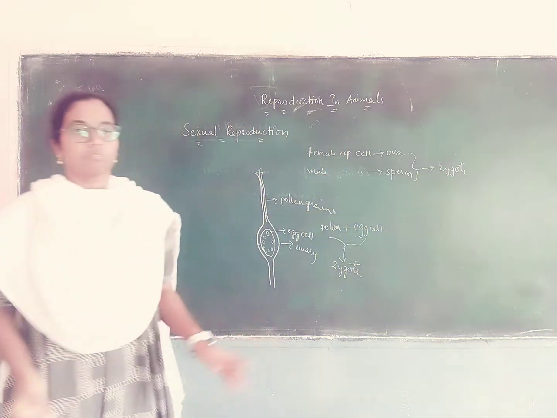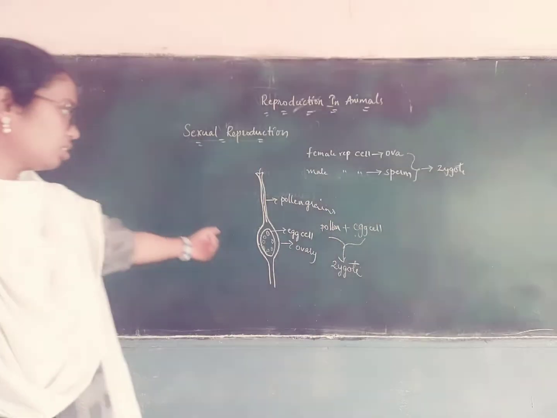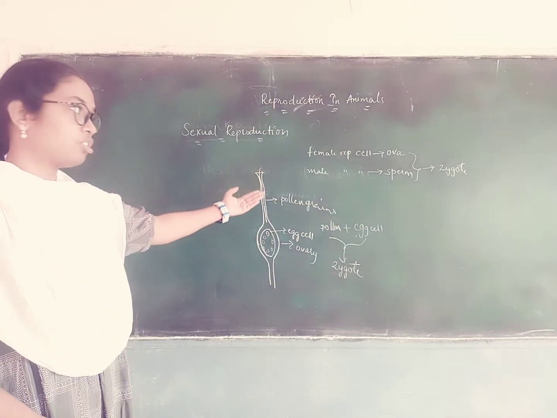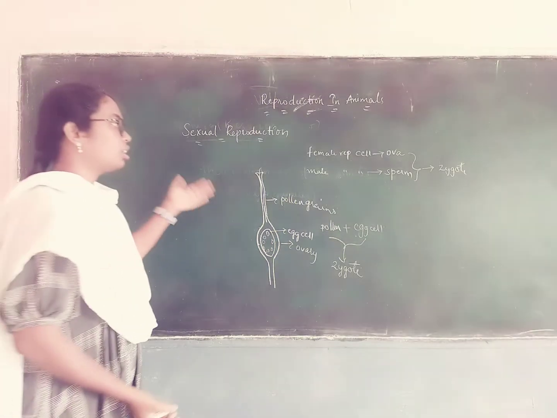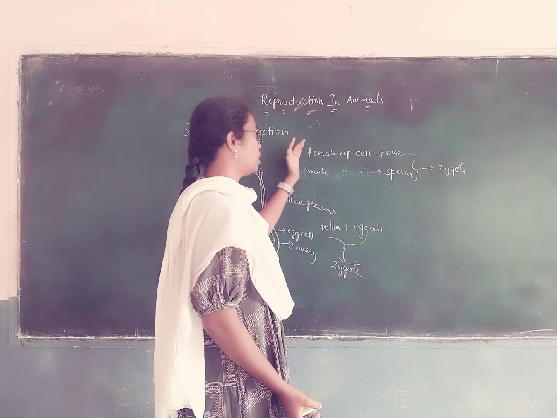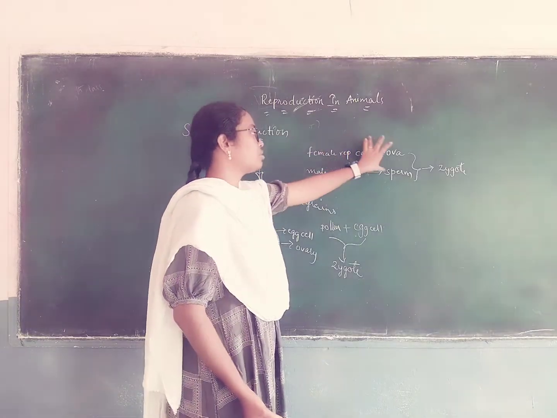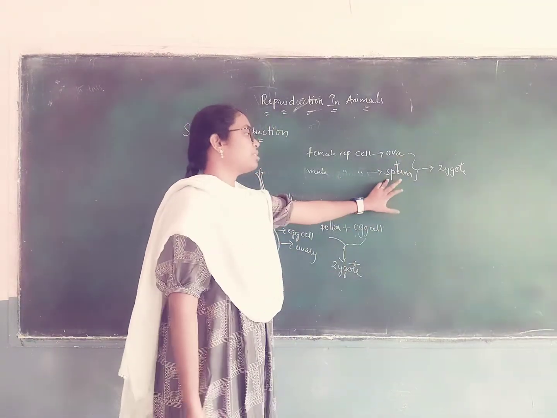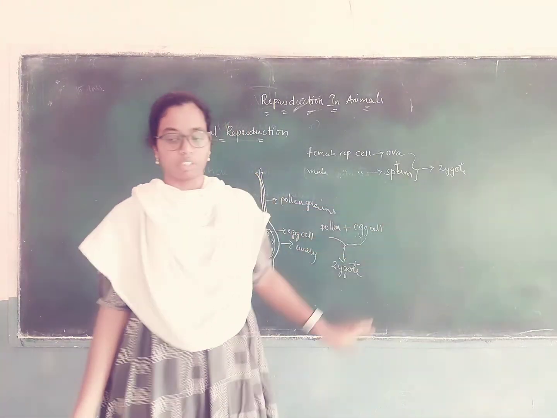Okay, like plants, animals also undergo reproduction. The female reproductive cell ova fuses with the sperm cell to form a zygote.